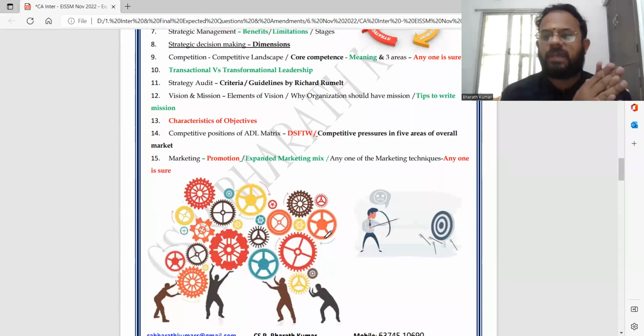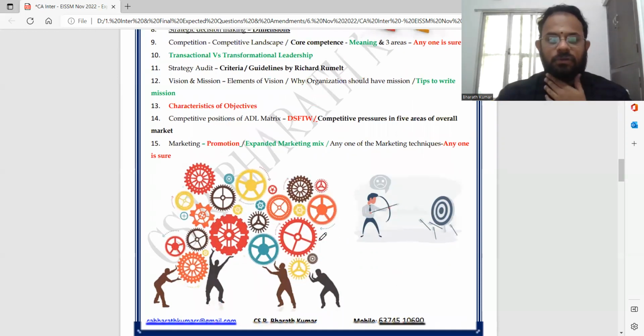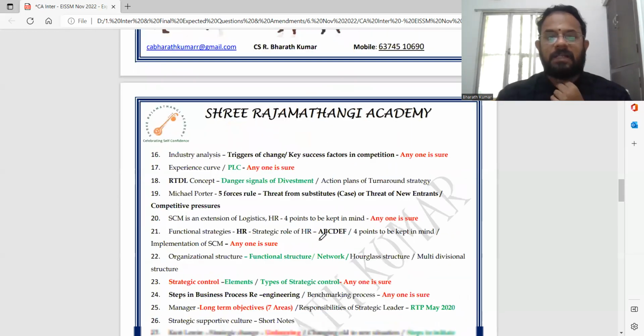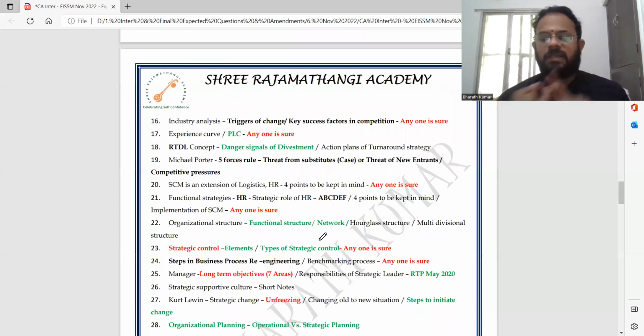Marketing, only promotion they have asked till now. Expanded marketing, maybe they can ask in MCQ. Any of the marketing techniques, they can ask you from this way. Next, industry analysis. There are 7 triggers of change and key success factors. Anyone can come. Experience curve or product life cycle, anyone can come.